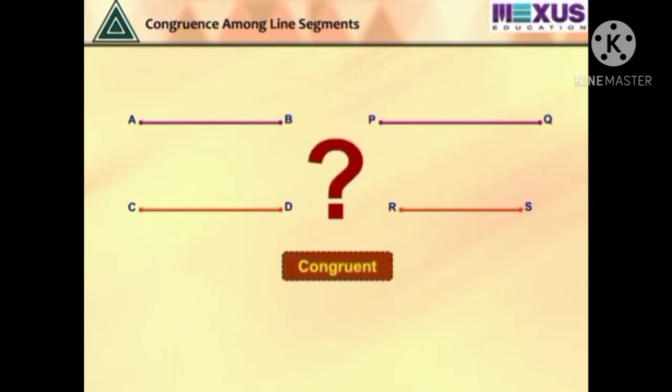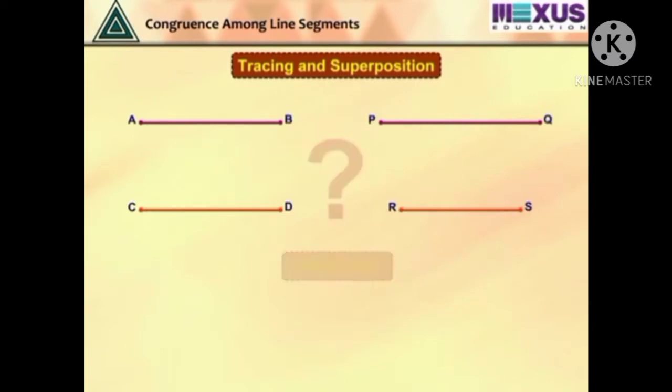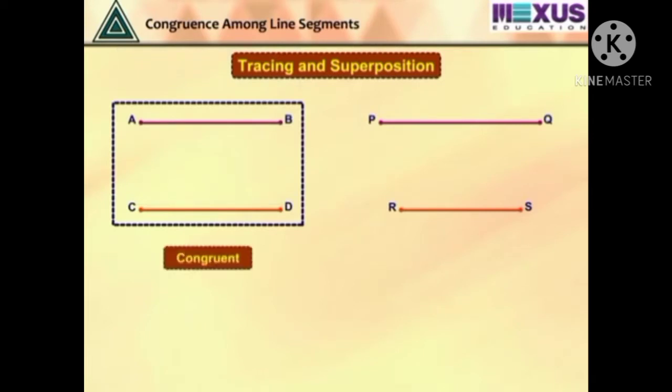Let us check whether they are congruent. Using the same method of superposition, copy CD and place it on AB. You will see that CD completely covers AB, with point C on point A and point D on point B. Hence the line segments are said to be congruent. It can be written as line segment AB congruent line segment CD.